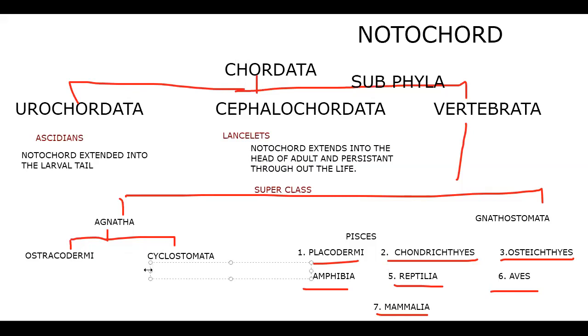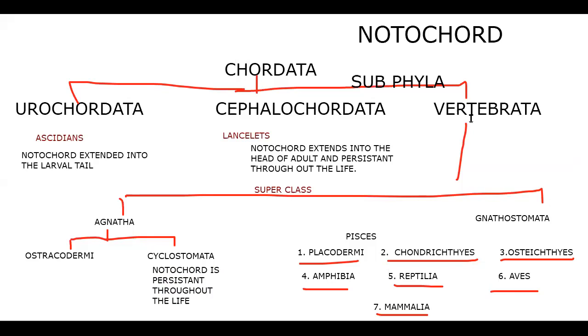Cyclostomata: the notochord is persistent throughout life. Cyclostomes, we say the notochord is persistent throughout life. You have to remember that. Lamprey, Petromyzon, is the example here. When we discuss cyclostomata in detail, we will see it is persistent throughout life. We just remember this character.